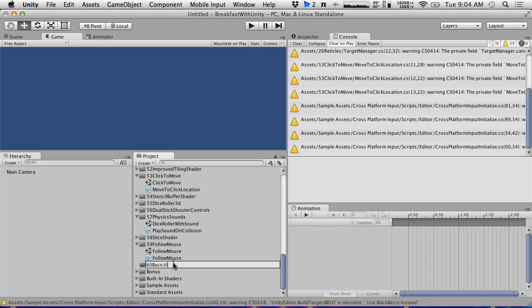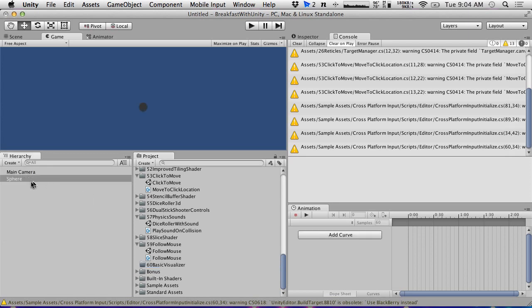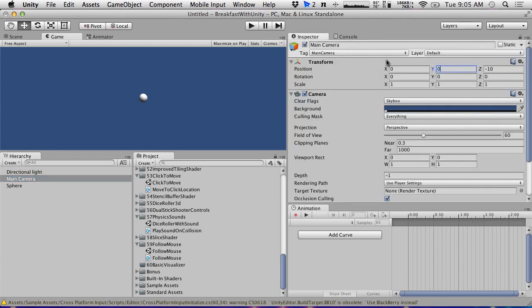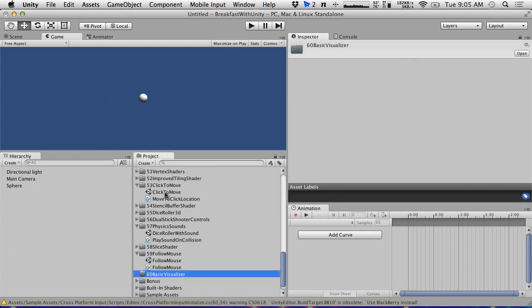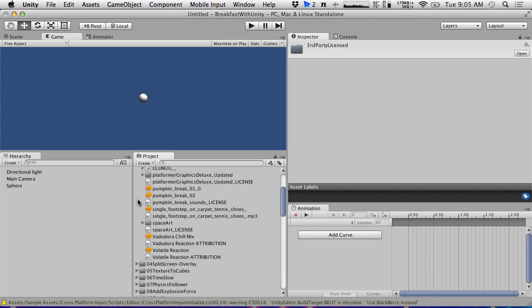Basic visualizer. So, we're going to create a 3D object. We're going to create a sphere, and we're going to make this sphere pulse to music that's playing. I'm going to go ahead and create a directional light. We're going to move the main camera so that it's centered, and we're just going to make this thing grow based on audio input. So we're going to need some audio. We've already got some songs in here from earlier, so we're just going to grab one of those.